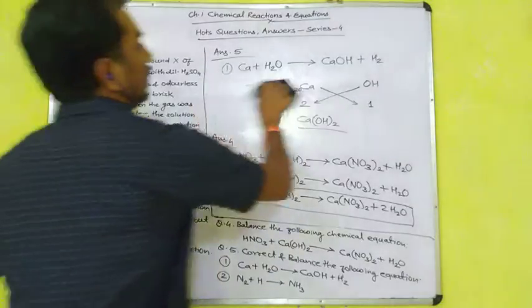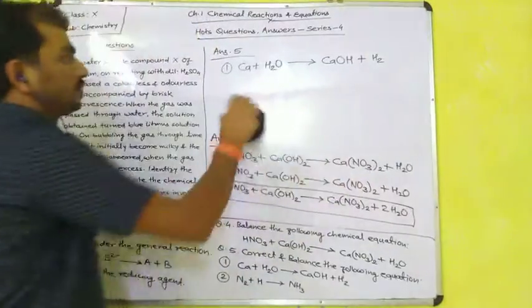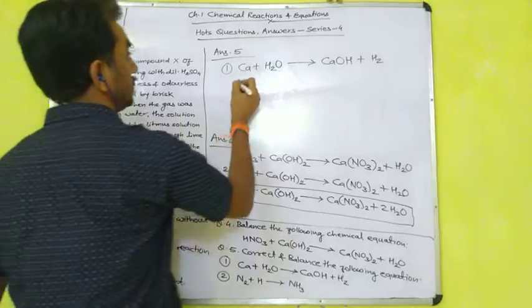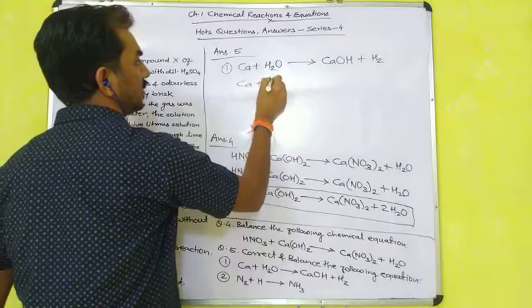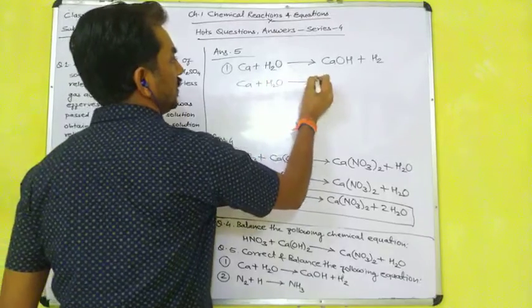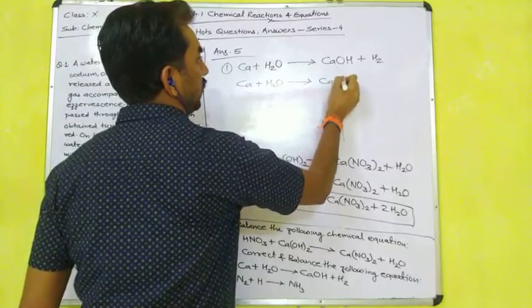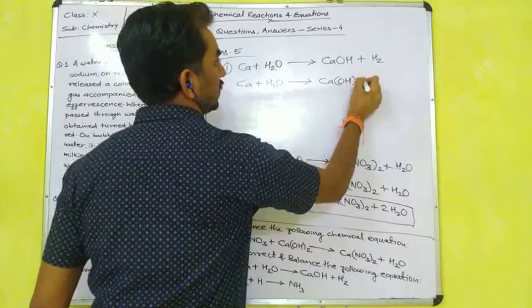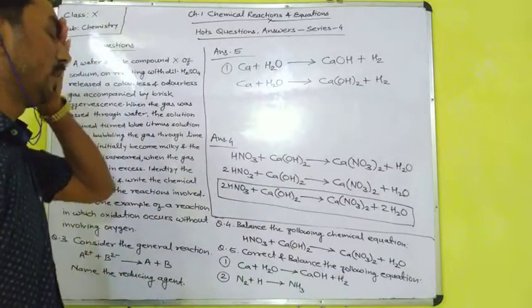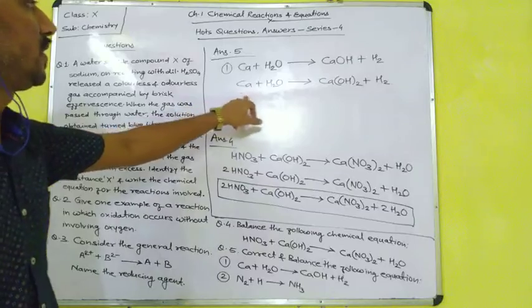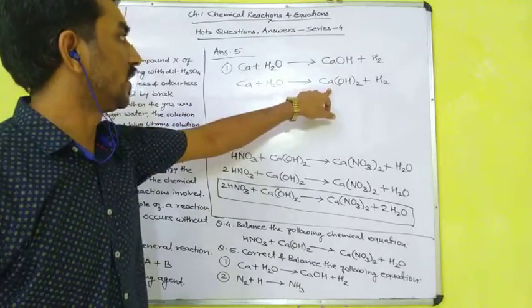Now we have to correct and balance it. So the corrected equation is Ca plus H2O is equal to Ca(OH)2 plus H2. Now we have to balance it. 1 calcium atom on the reactant side, 1 calcium on the product side.